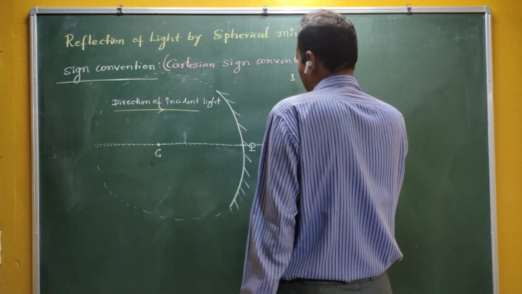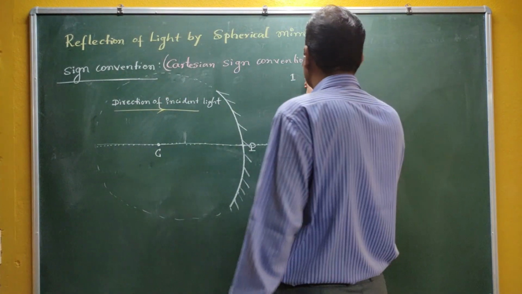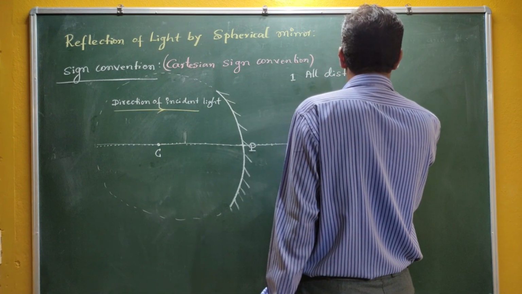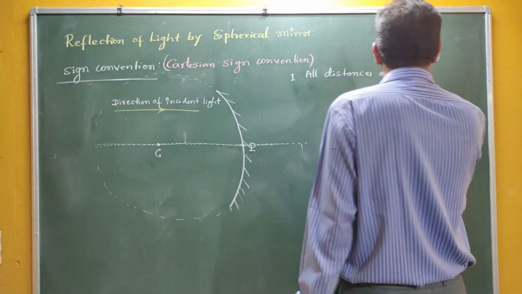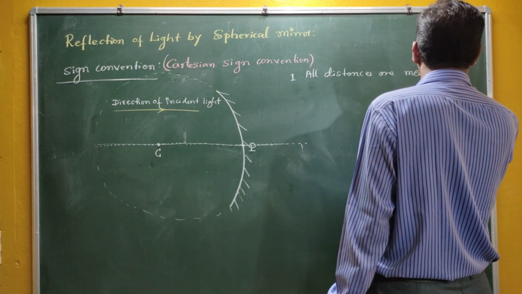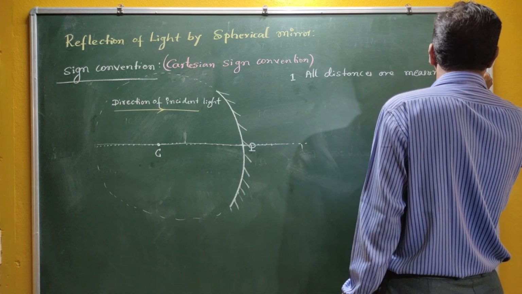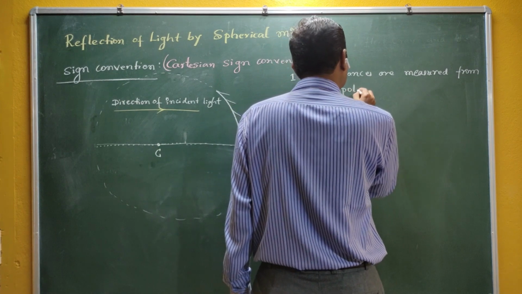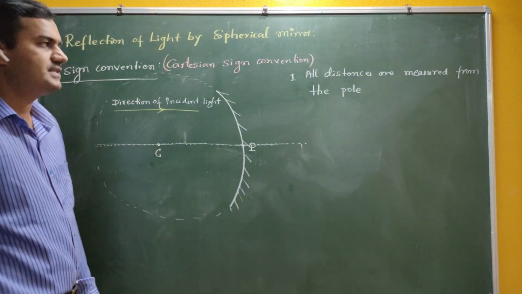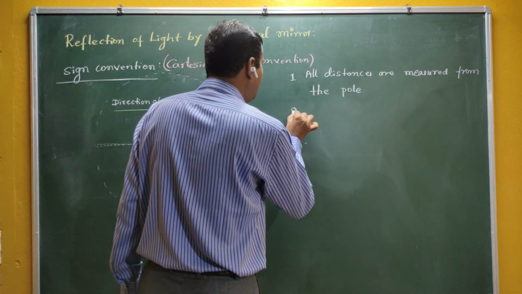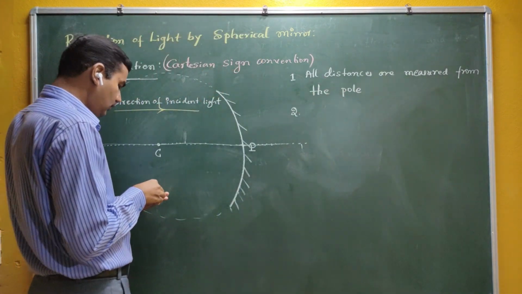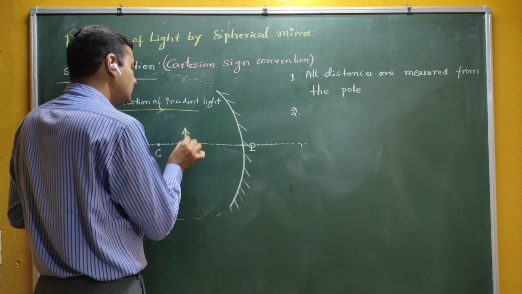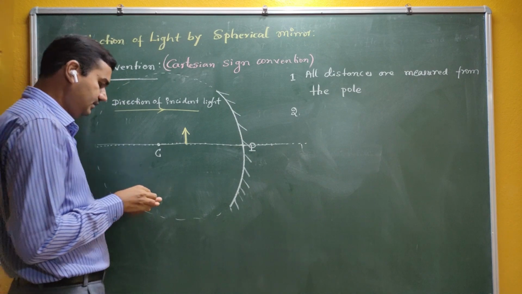Now this is the first rule. The Cartesian sign convention says that all distances are measured from the pole. For example, somewhere here your object is there.